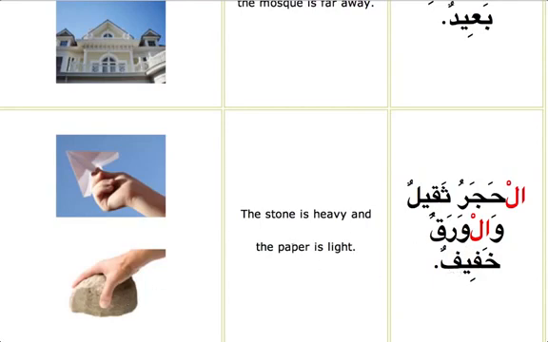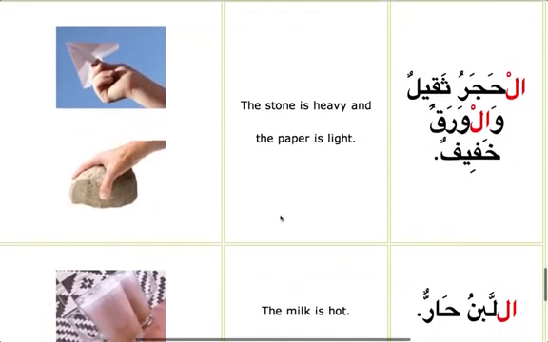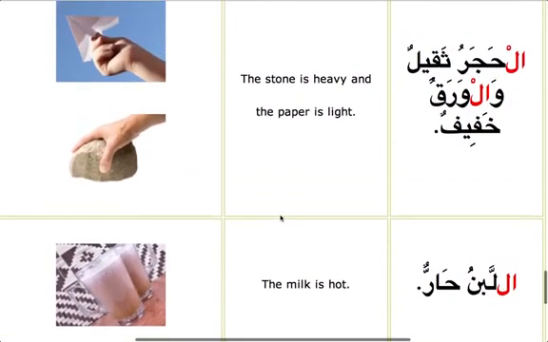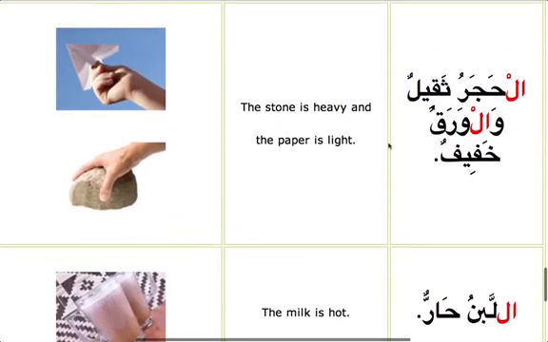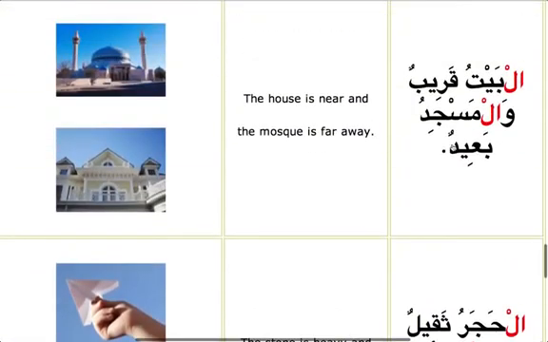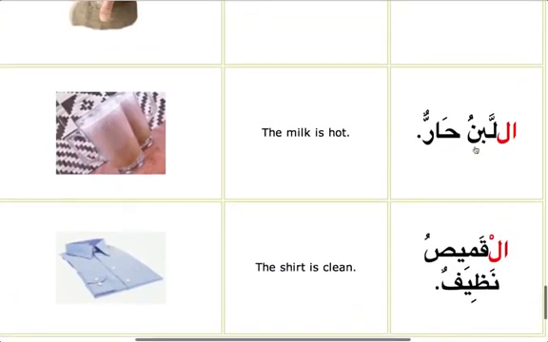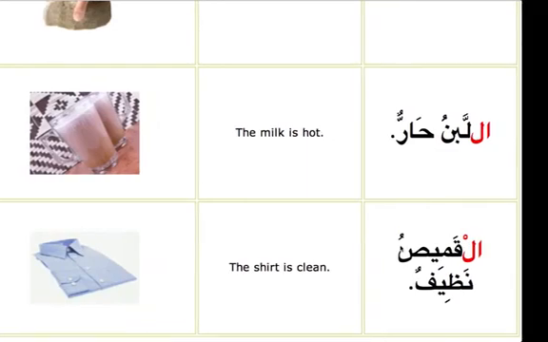Wal-waraqu khafifun means light. So we got to practice all these letters, all this vocabulary, and if you see in this lesson, most of the things are coming as opposites as well. So you learn 2 things at a time. Thaqil is heavy, khafif is light, qarib is near, ba'id means far. So inshallah, if you write and practice, it will give you a very strong base. Al-qamisu nadhifun.